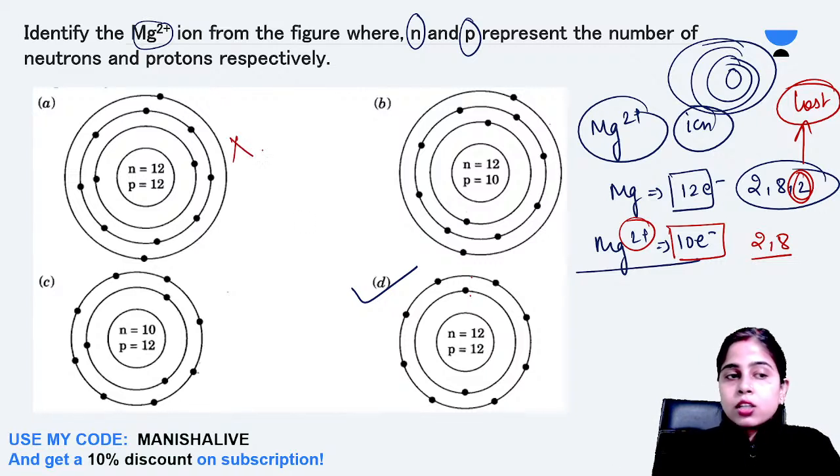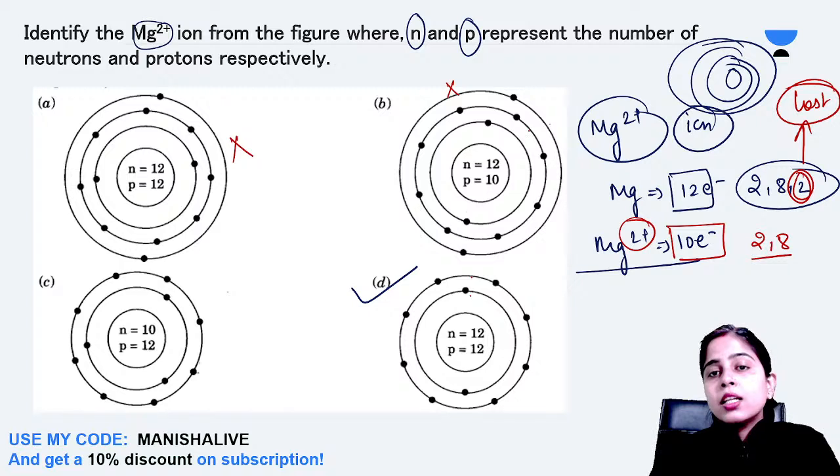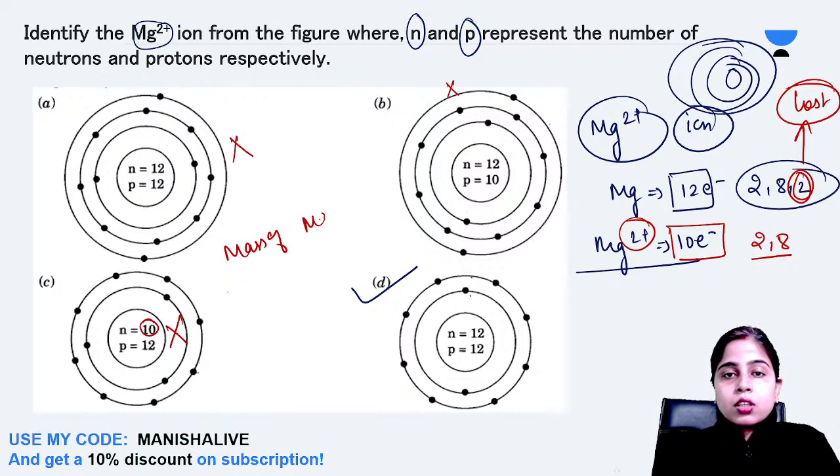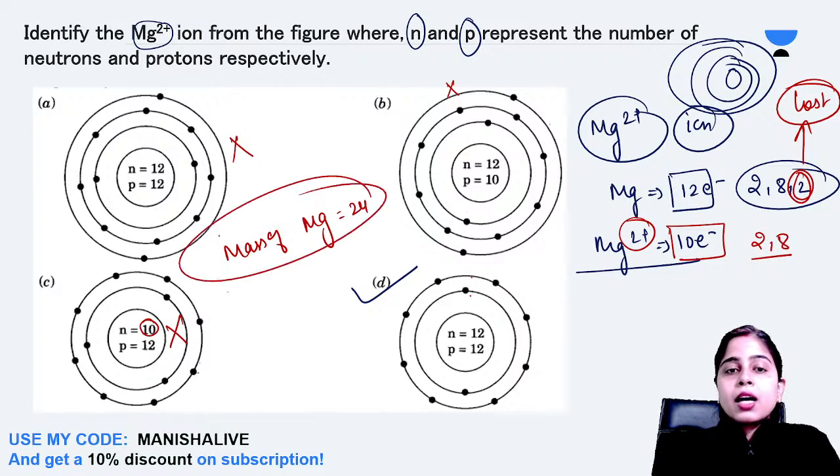This is not correct because it is having 3 orbits. This is also not correct because it is having 3 orbits. So only between C and D we have confusion. Here the number of neutrons is written as 10. That is not possible because the mass of magnesium is 24. Magnesium has mass 24. So this is the correct answer. Option D is the correct answer.